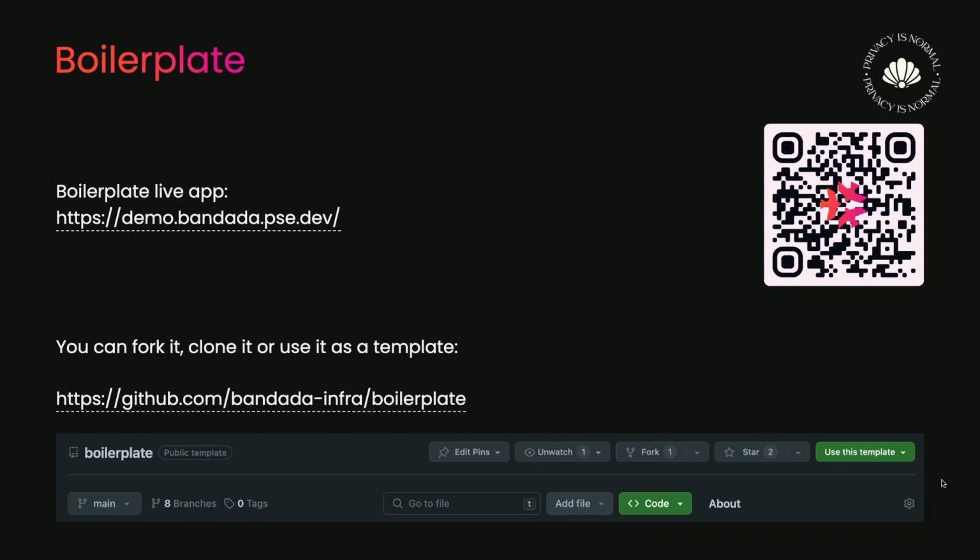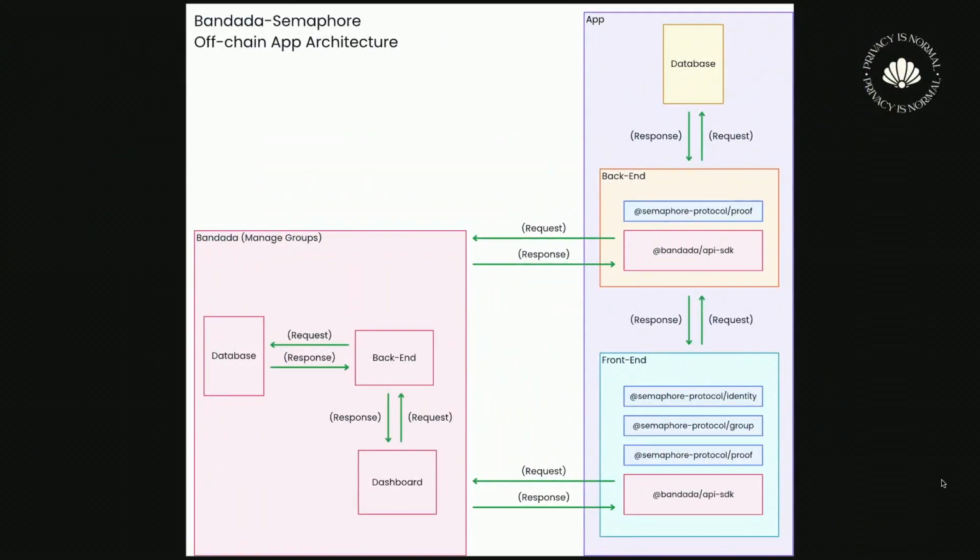I mean, if you just want to run some functions, you don't need to use the boilerplate. You can just create your own app using the API SDK. But if you want to have this kind of functionality, it's better to use the boilerplate. This is the boilerplate infrastructure.